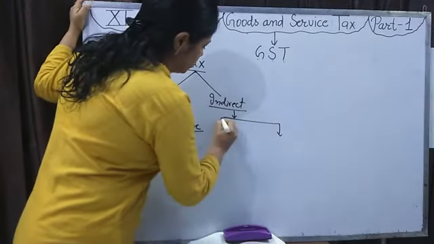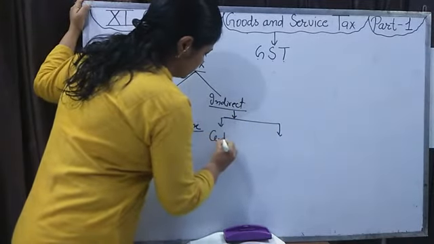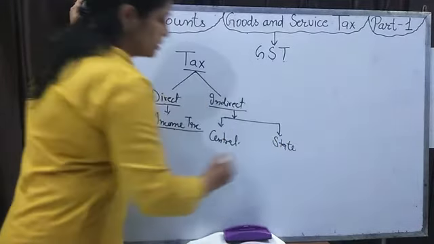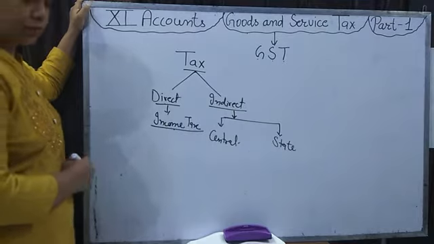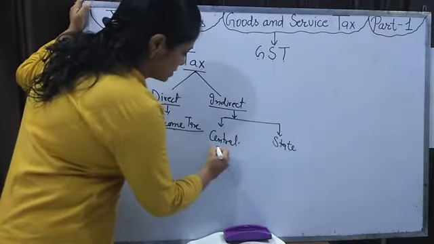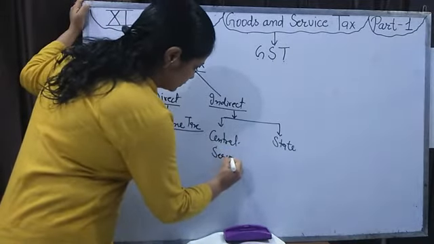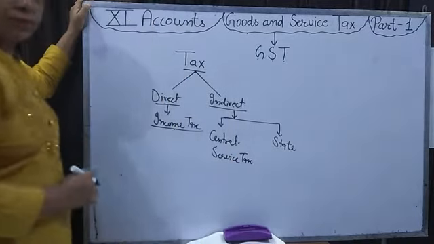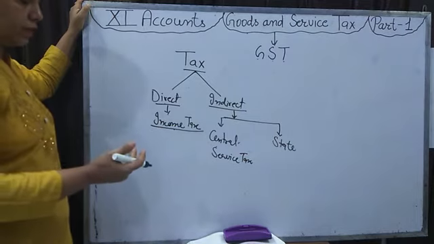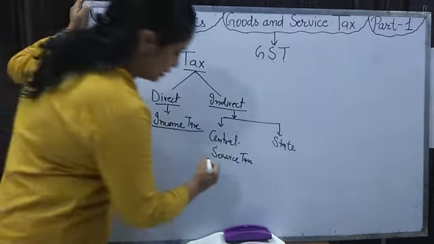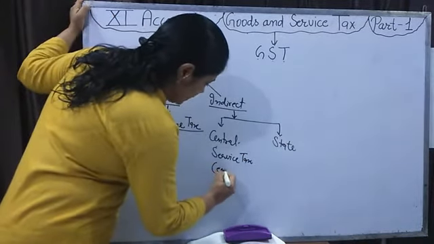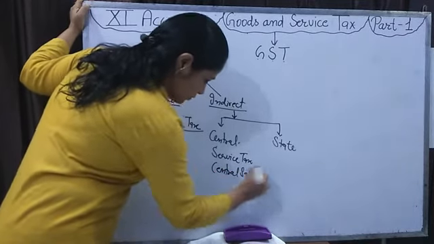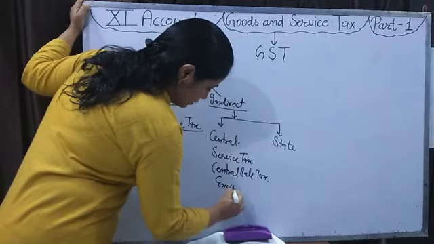Some are related to the central government and some are related to the state government. Central government taxes are like service tax. बैंक से हम कोई भी सर्विस प्रोवाइड कर रहे हैं, then we will give service tax to the bank. Central sales tax, excise duty.